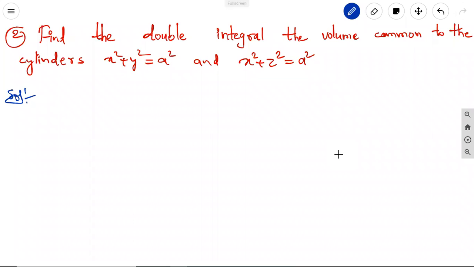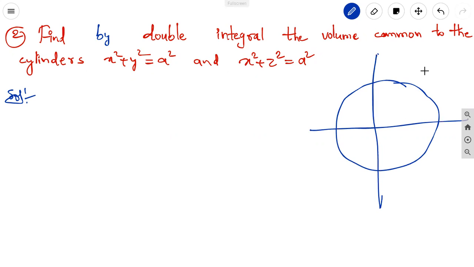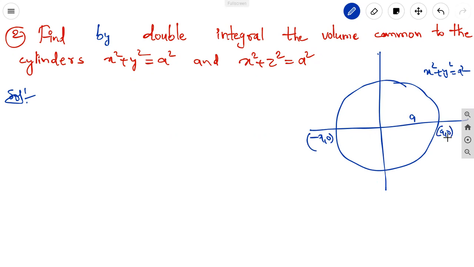Second problem: find, by the double integral, the volume common to the cylinders x square plus y square equal to a square and x square plus z square equal to a square. Let us take the circle. This is the circle equation: x square plus y square equal to a square is the circle equation. Here we are taking a as the radius, with points minus a comma 0 and a comma 0.